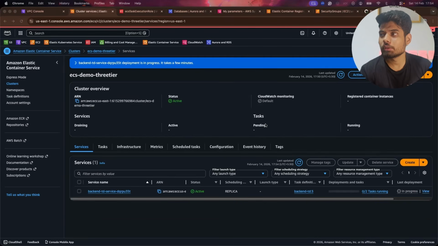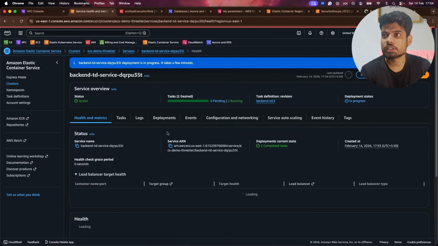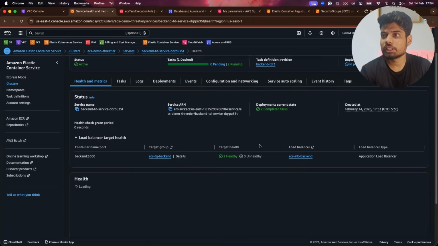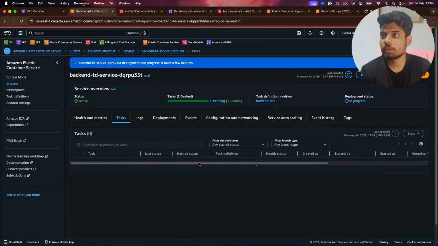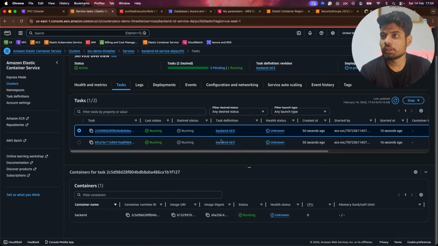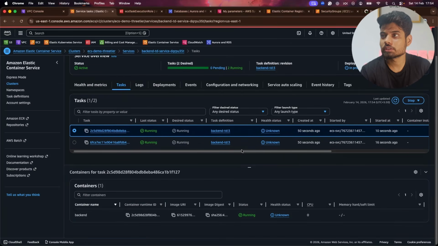So now we can see that our backend service has been created. I'll just click on this, and this will show us the task that is running, and we can see that our target group is also healthy, so it is also running the task. And yes, we can see that our tasks are running.